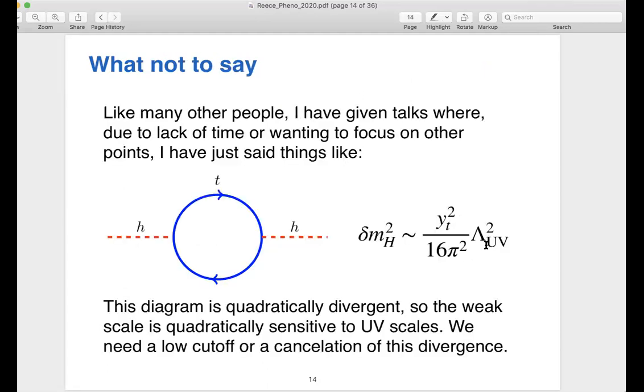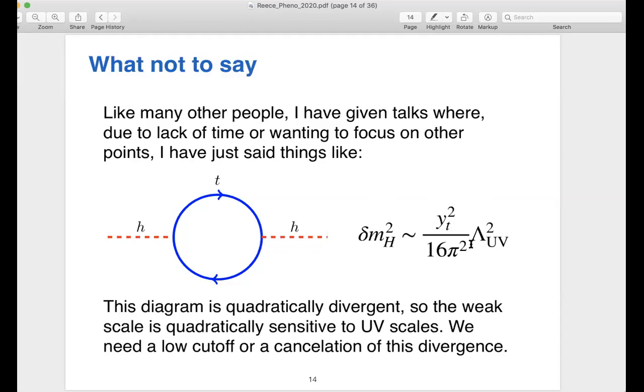And I think the reason why there's been a wave of people saying that they don't really believe the hierarchy problem is a problem is because it gets mixed up with some of these issues about how to calculate loops. Certainly in the past, I've given talks where I've shown this kind of loop diagram of a loop of top quarks coupling to the Higgs, and I've said this introduces a shift in the Higgs mass parameter, which goes like a quadratic cutoff squared.